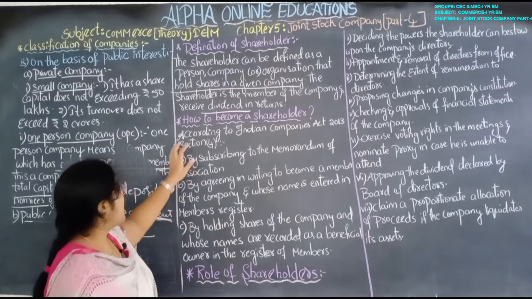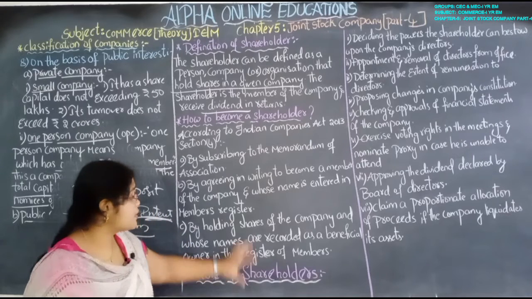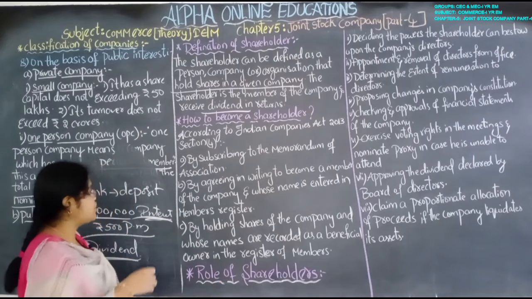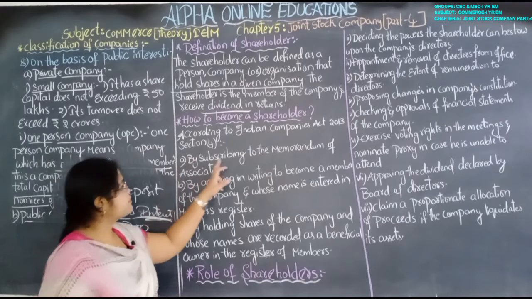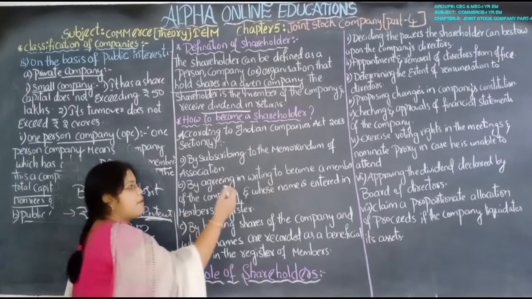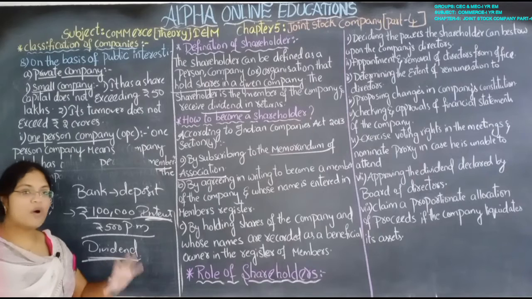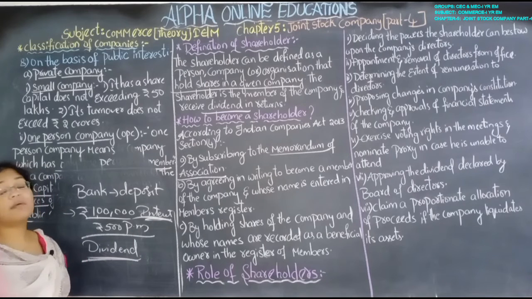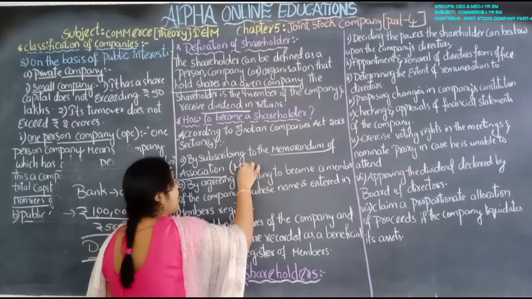Next, how to become a shareholder? Let us see. According to the Indian Companies Act 2013, Section 4, these are the 3 ways by which one person can become a shareholder. First way, by subscribing to the Memorandum of Association. We are going to study about the Memorandum of Association in the upcoming sessions. We have one chapter regarding it.